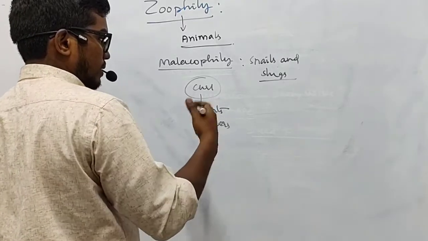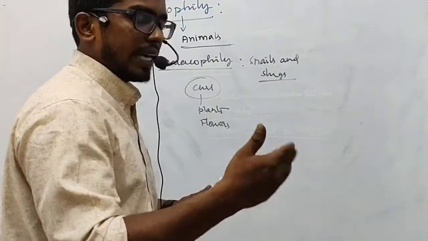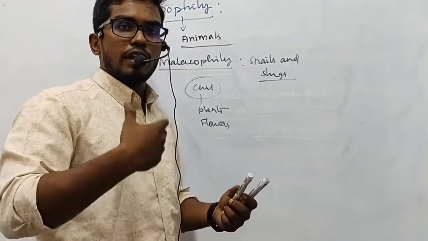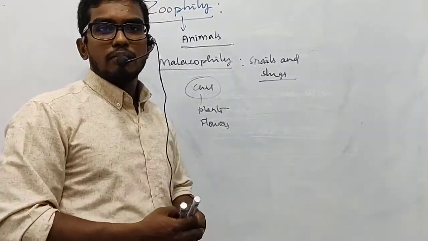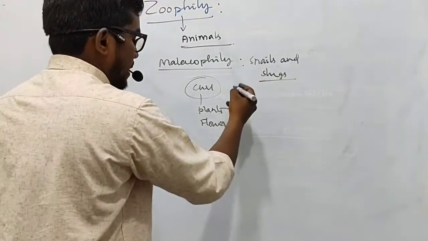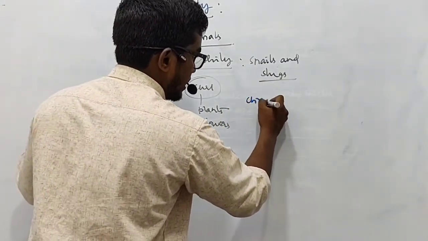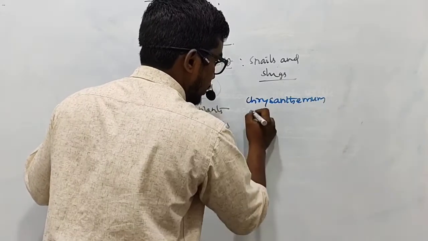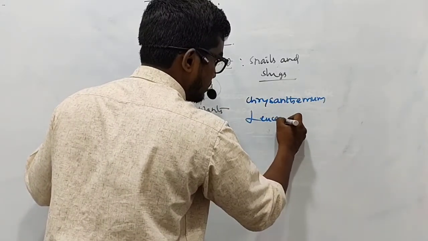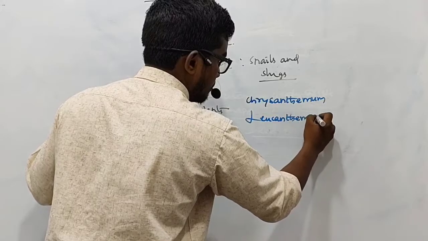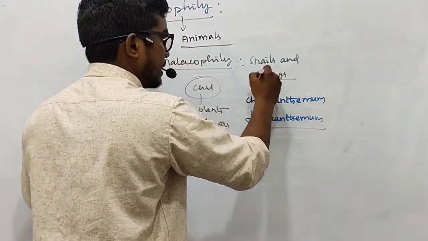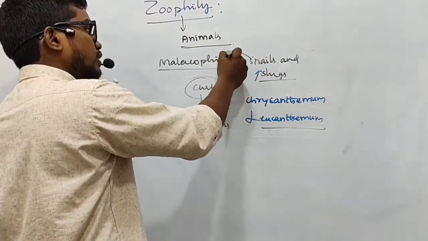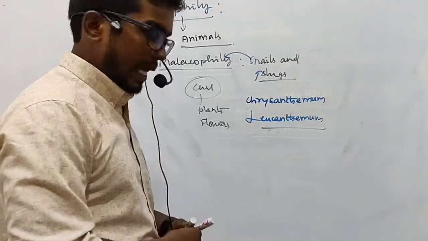When they roll over the leaves of the plants or the flowers of the plant, they affect pollination. As in the case of chrysanthemum plants and leucanthemum plants, we can observe the pollination by snails and slugs, which is referred to as malacophily.